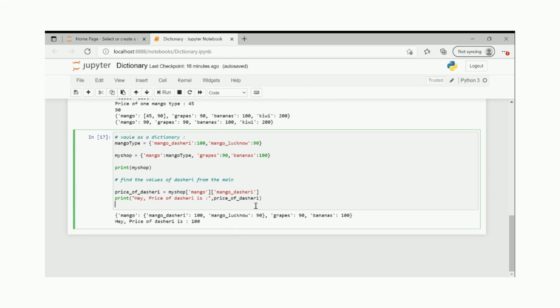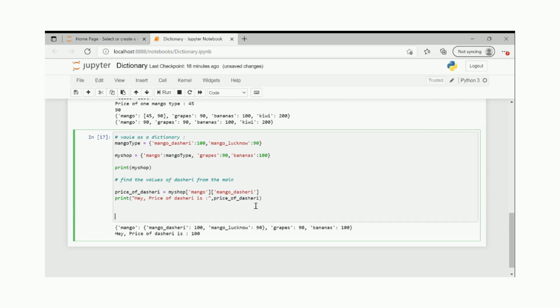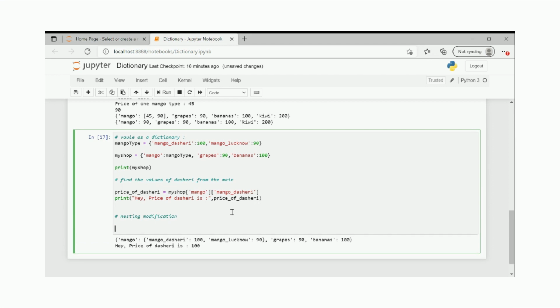Okay, so now let's see. If I have to do some more nesting modification, this is just more of an extension to what we have done in the above section. Let's say similarly for grapes, I may have different types of grapes. I already have a shop and I was already having one grape type earlier. So now there are 2 to 3 types of grapes available.